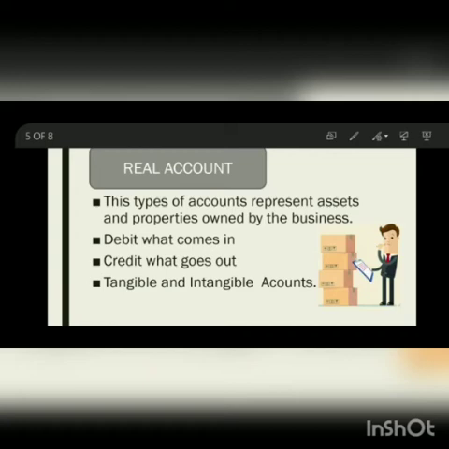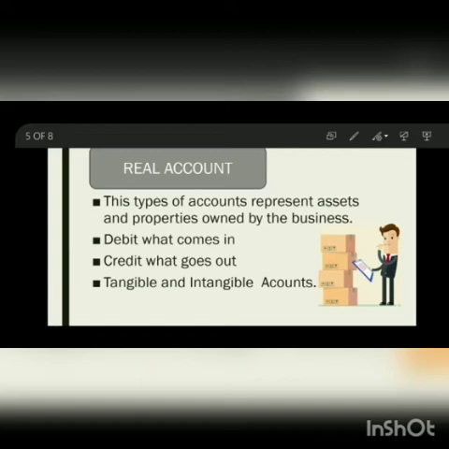No. Can we feel goodwill? No. Can we touch goodwill? No. Can we see goodwill? Not at all. So whatever things we can't see, we can't touch, come into the intangible real account. Examples are goodwill, patent, trademark, copyright. These all come in the intangible account.